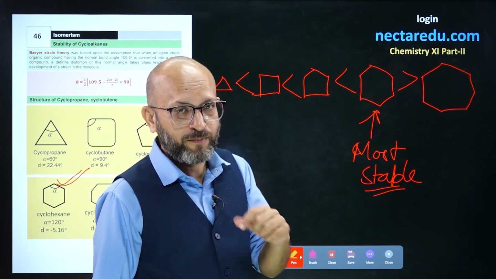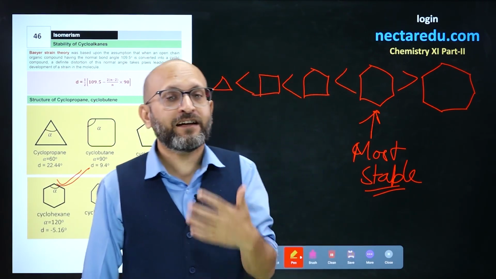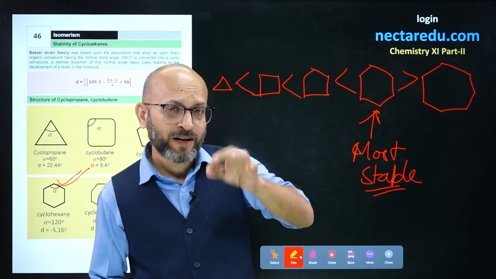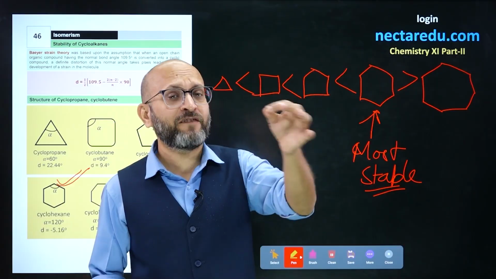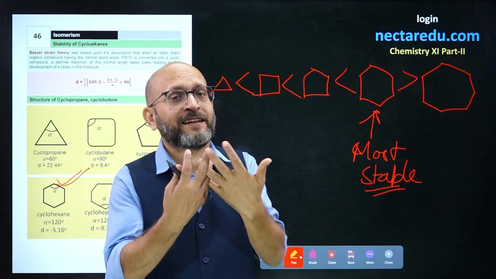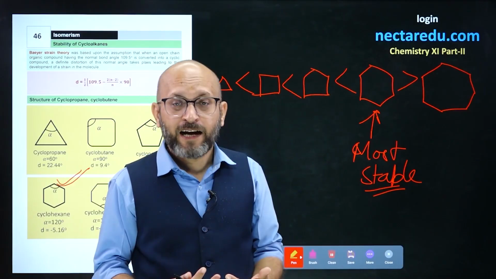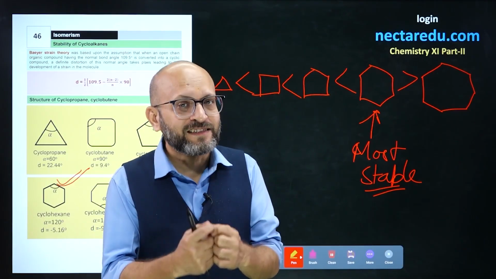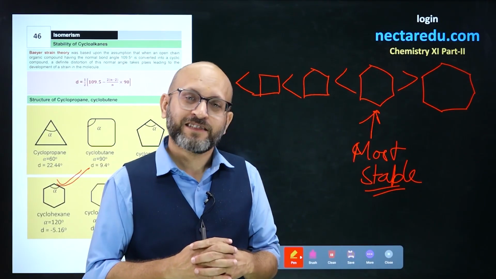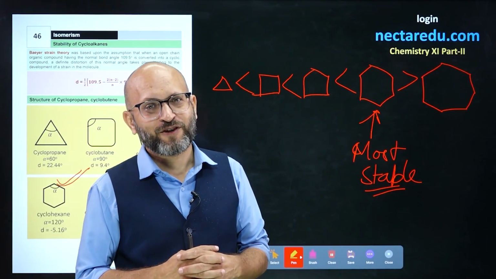is most stable, because of which we have observed that in all natural molecules there are more six-member rings than five or seven-member rings. That came to us as another evidence that helped us conclude that cyclohexane is the most stable ring when it comes to cycloalkanes. So, this is it for now. Thank you.